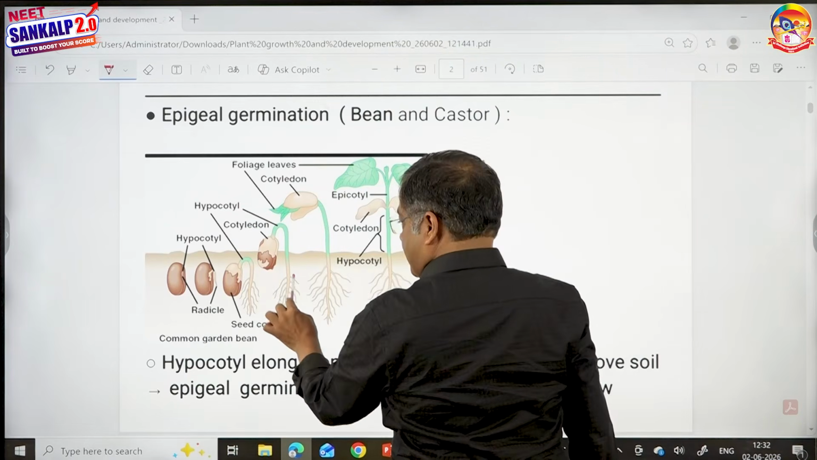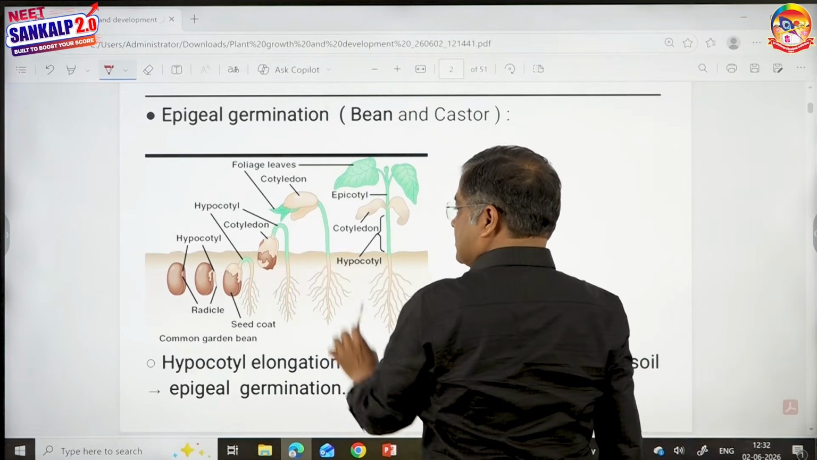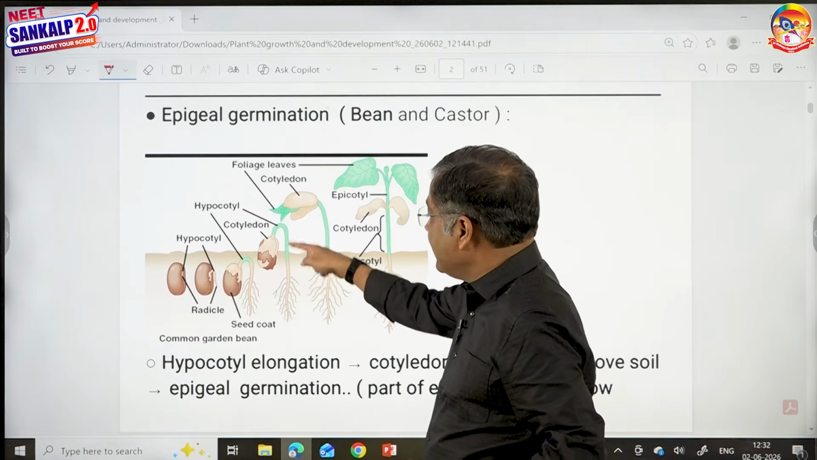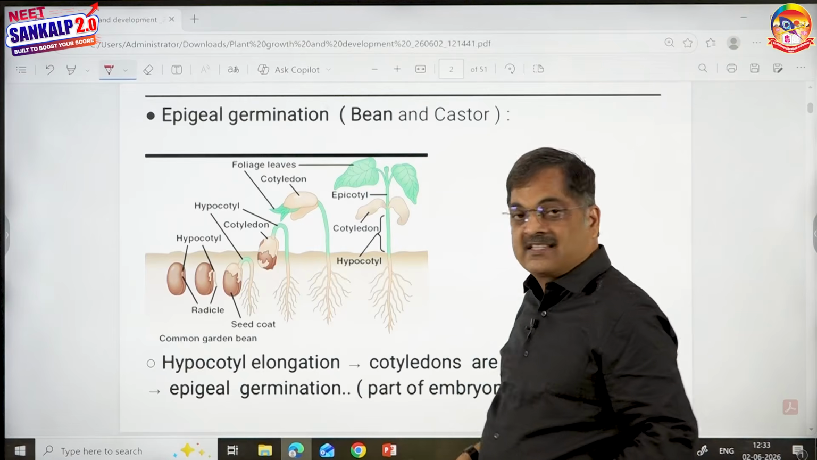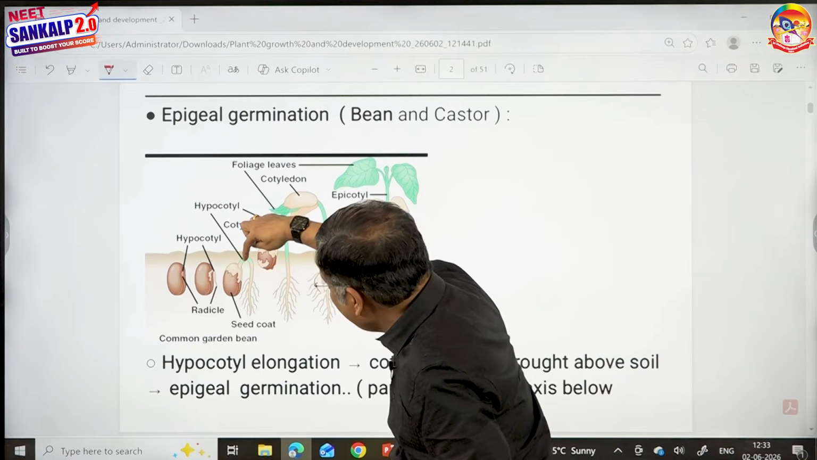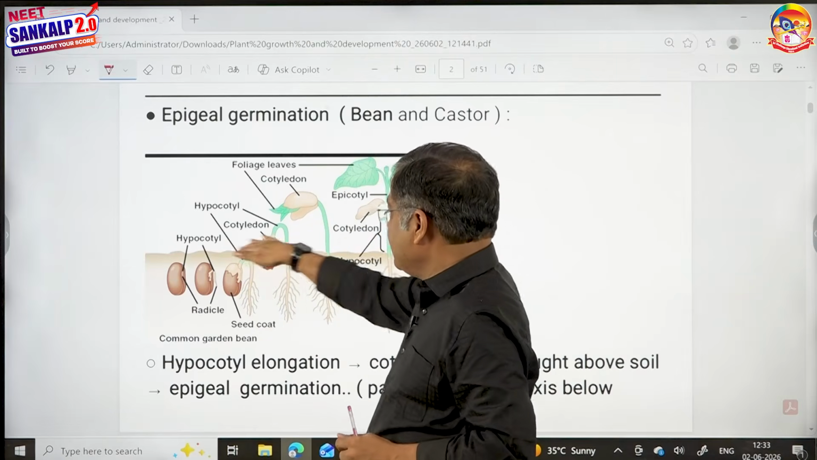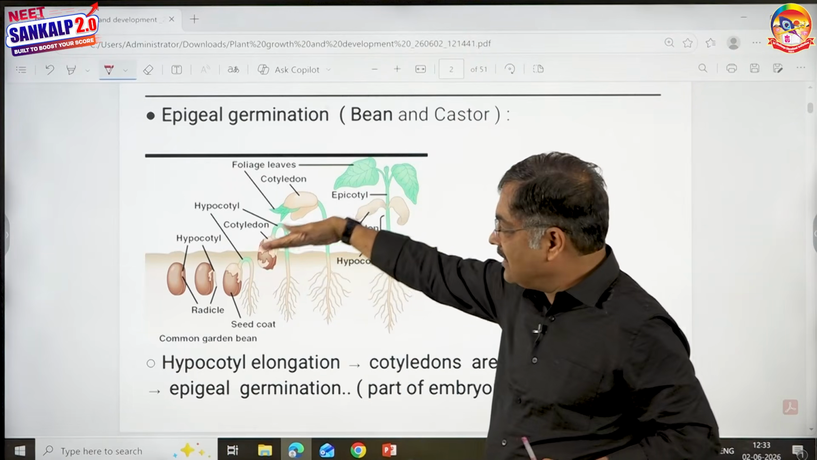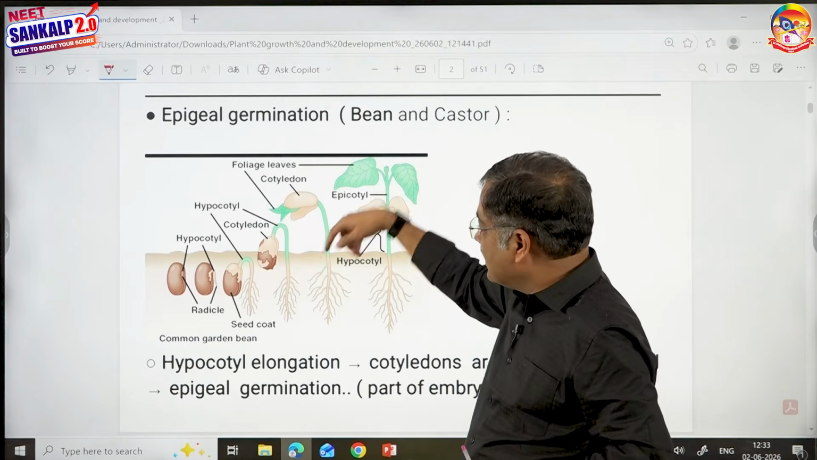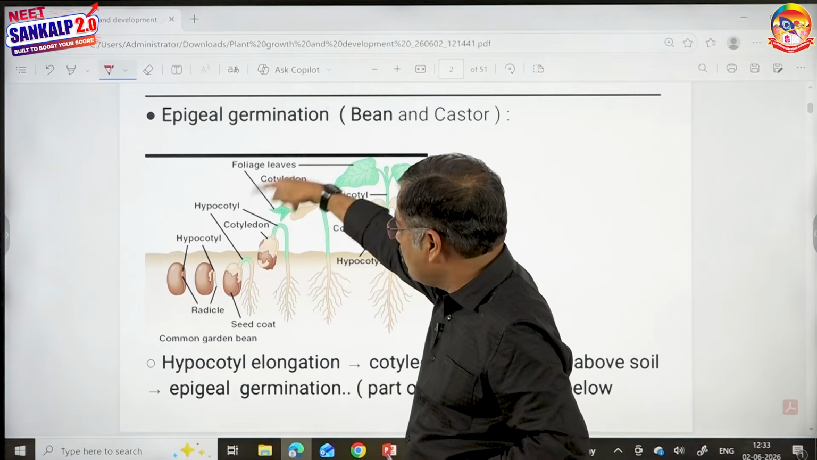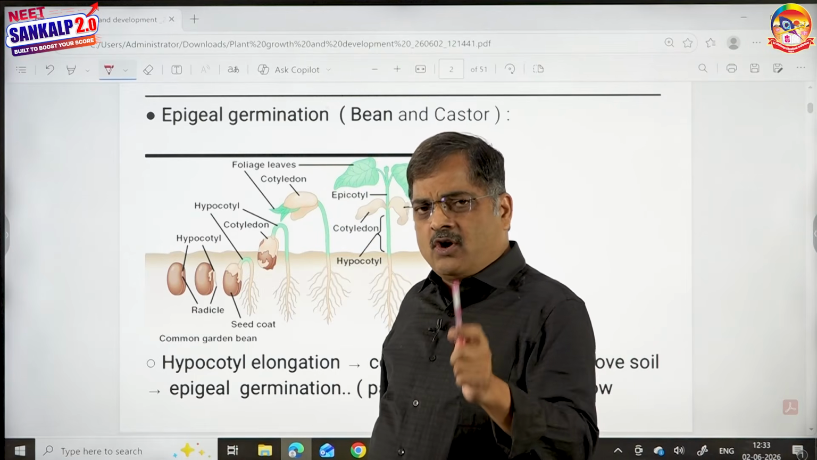See what is happening, children. This hypocotyl is elongating. It's further elongating. And when this hypocotyl elongates, the cotyledon, look here, is brought above the surface of the soil. The only doubt you may have is why the seedling is curved. Because if it is straight, then it has to encounter resistance from the soil. So it wants to protect its tip. Therefore it shows a small curve. Then it goes up, and the cotyledons are brought above the surface of the soil. This is called epigeal germination.